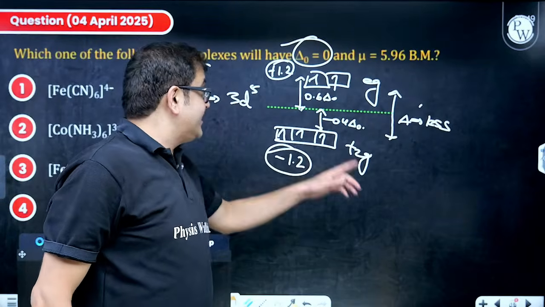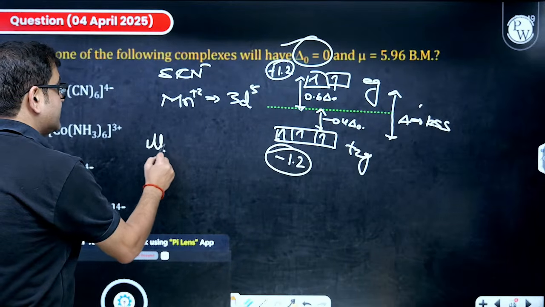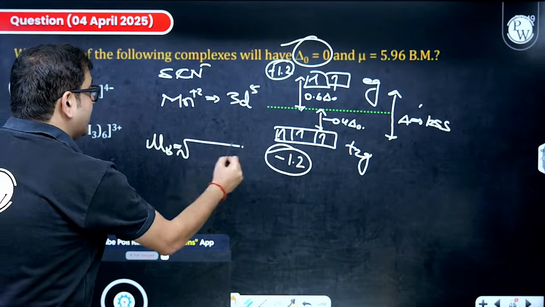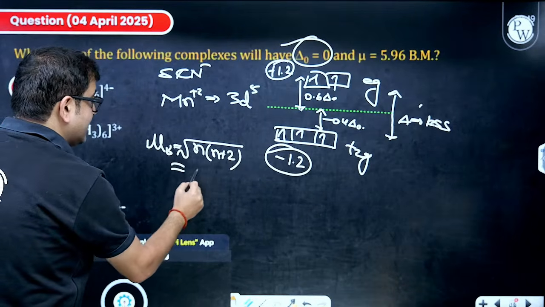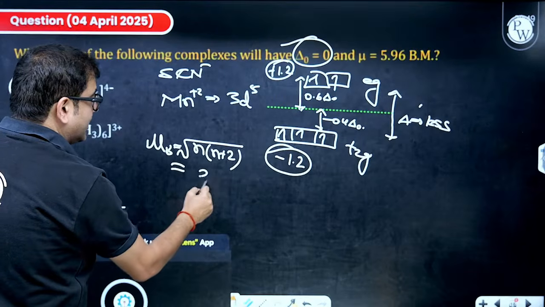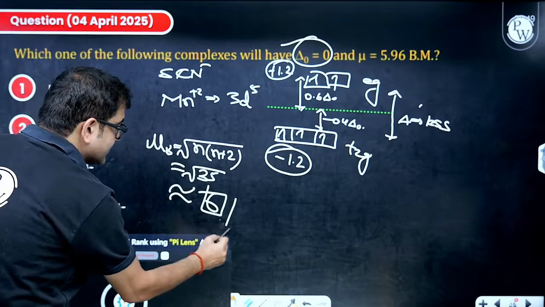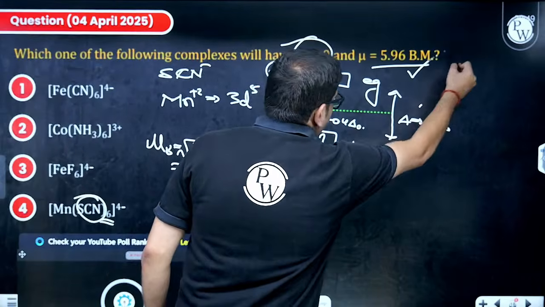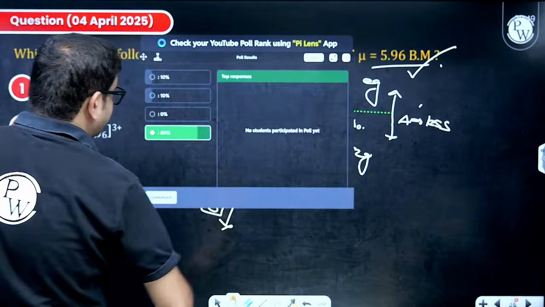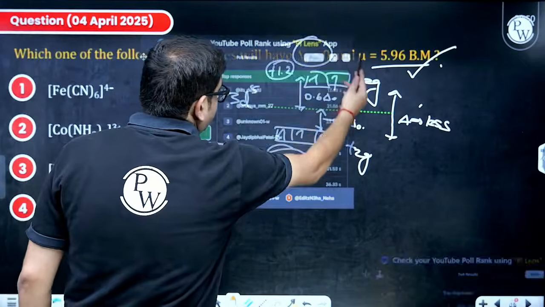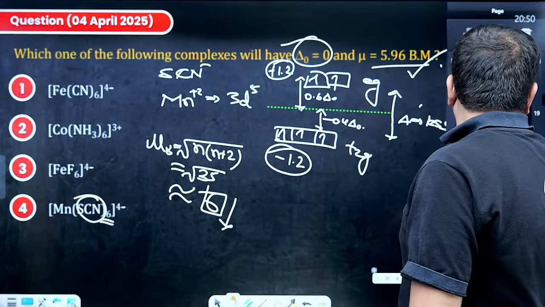And because it is having 5 unpaired electrons, the magnetic moment due to unpaired electrons will be under root n into n plus 2 Bohr magneton, which is 5 in this case. So 5 into 7 is 35 under root, which is obviously closest to 6, less than 6, but close to 6. So 5.96 is my answer, which makes it D. I hope the percentage, yes, perfect, almost 80%. So this is good. Everybody is doing great.